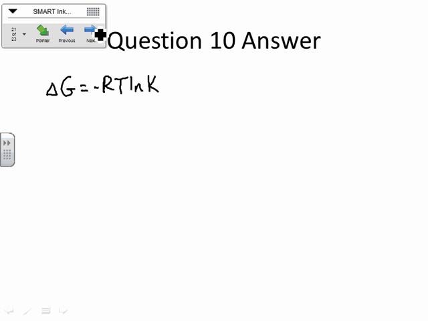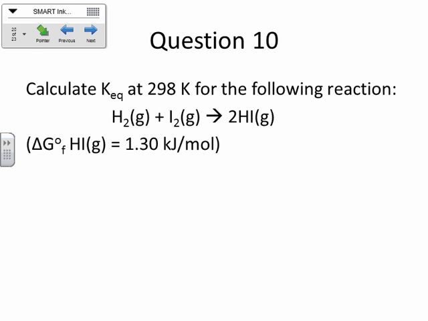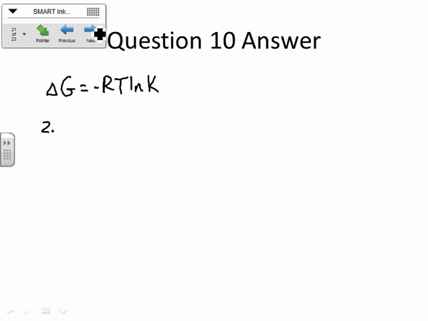All right, now the delta G for this reaction we can find fairly easily because this is giving us the delta G of formation for HI. The only thing we need to change here is what? This is giving us per mole, right? How many moles of HI are we forming here? 2, so we need to multiply it by 2, okay? So 2.60 instead. So we're going to end up with 2.60.